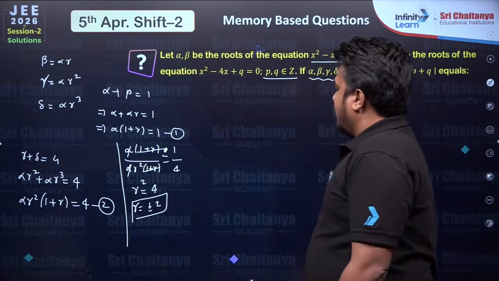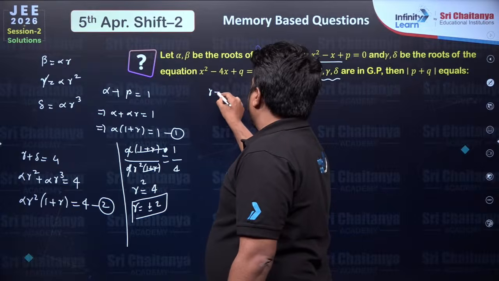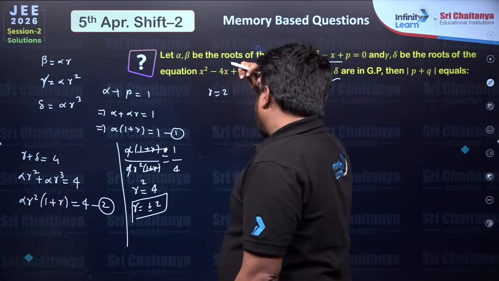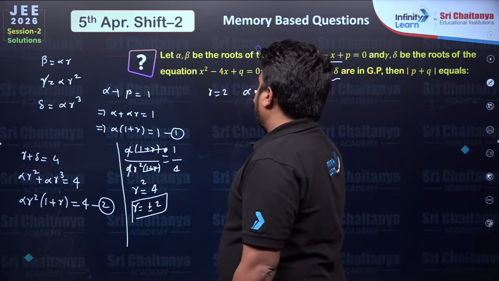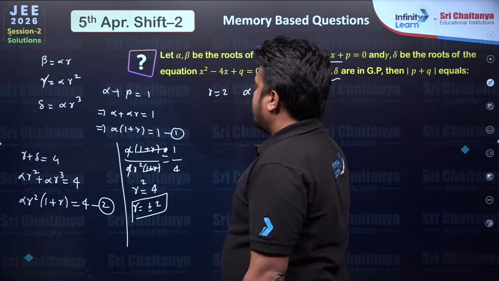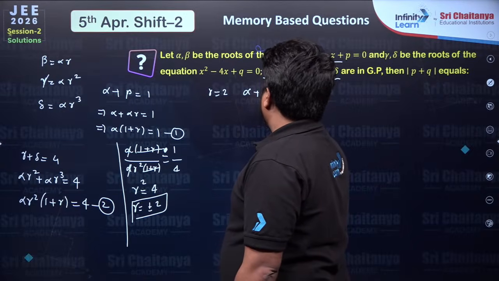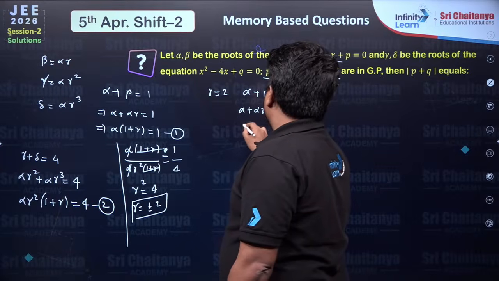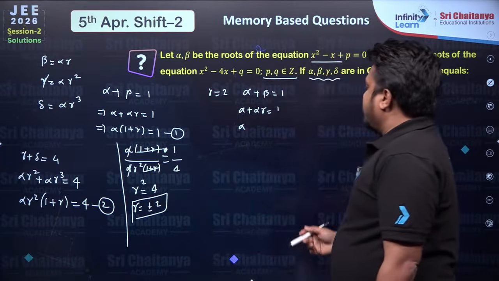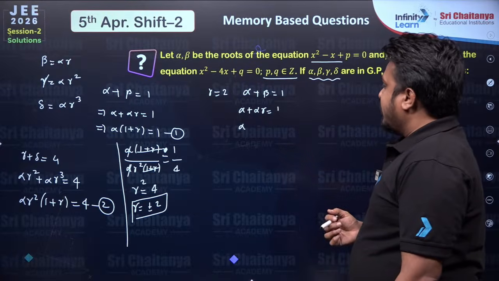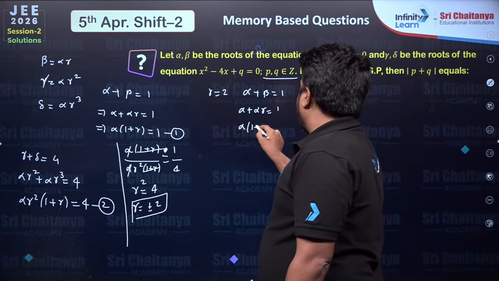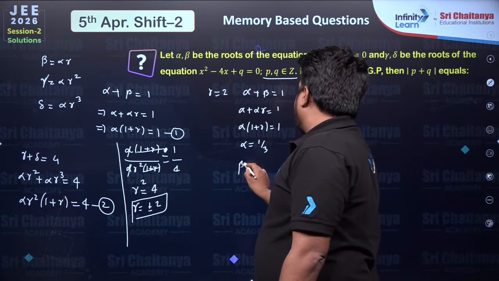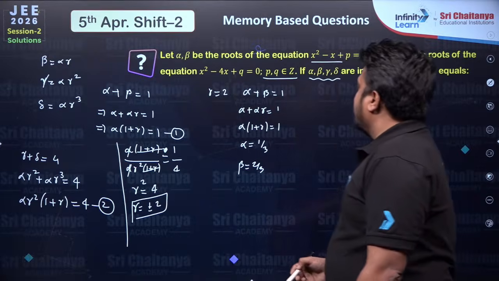Fine. Now, if r is equal to plus 2, what will we get? Alpha plus beta equal to 1, that means alpha plus alpha r equals 1, so alpha will come as a fraction, I guess. Alpha into 1 plus r equals 1, so alpha will be 1 by 3 and beta will be 2 by 3.